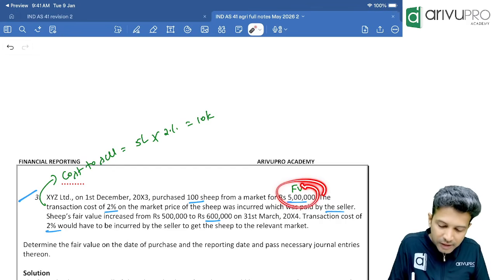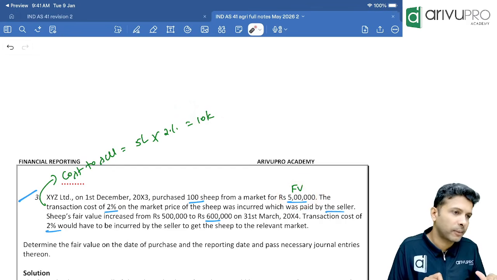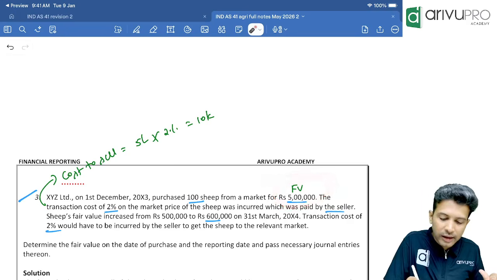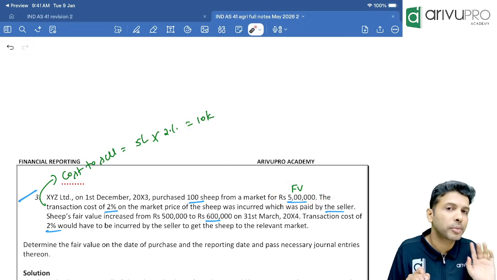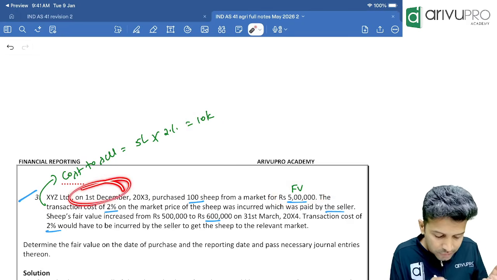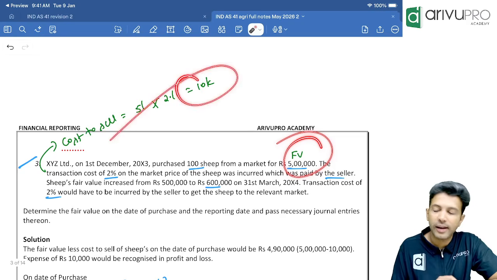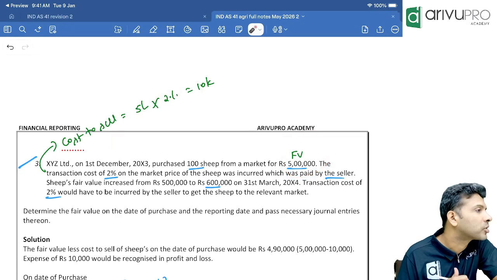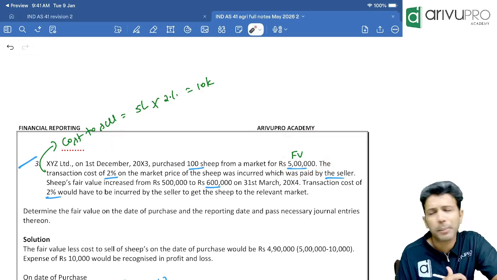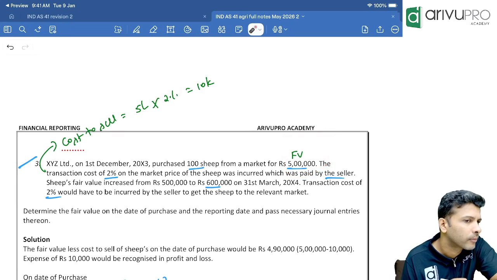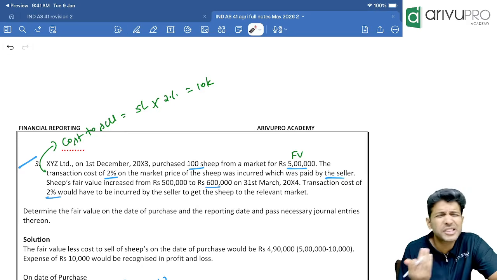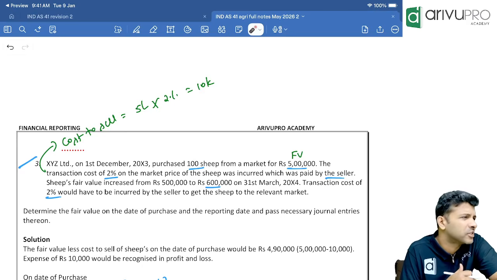Fair value less cost to sell. Fair value is 5 lakh. Cost to sell is 10,000. So biological assets on 1st December 20x3 will be measured at what value? 5 lakh minus 10,000, which is 4,90,000. Complete the journal entry. You purchased an asset. What is the journal entry for an asset purchased?